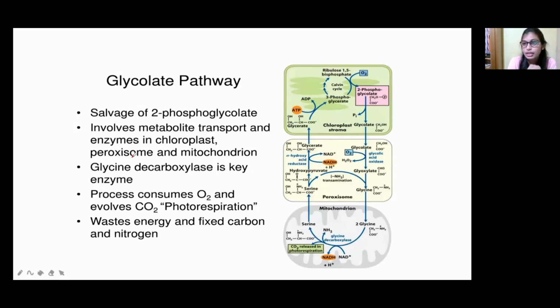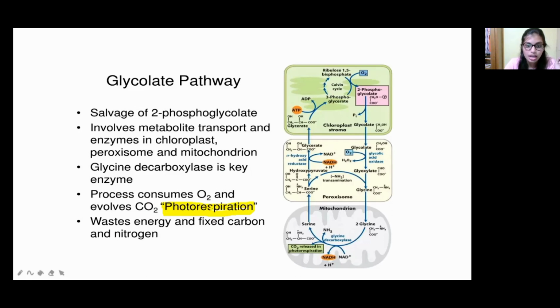This glycolate pathway will help. Here, glycine decarboxylase is a key enzyme in the glycolate pathway, and the process consumes oxygen and evolves carbon dioxide. That is known as photorespiration. You can see here that it consumes oxygen and evolves carbon dioxide. That process is called photorespiration.